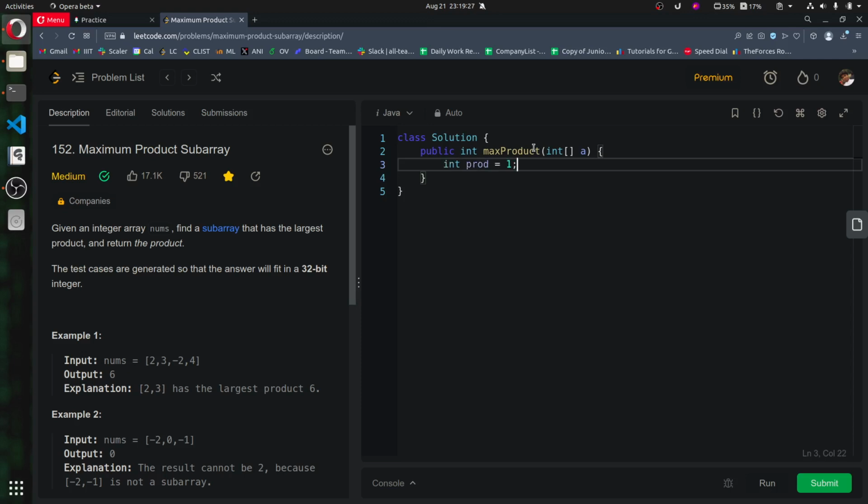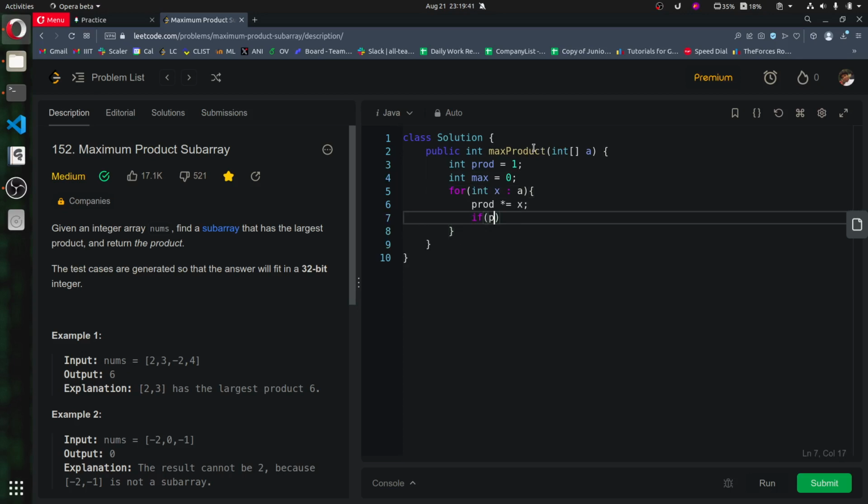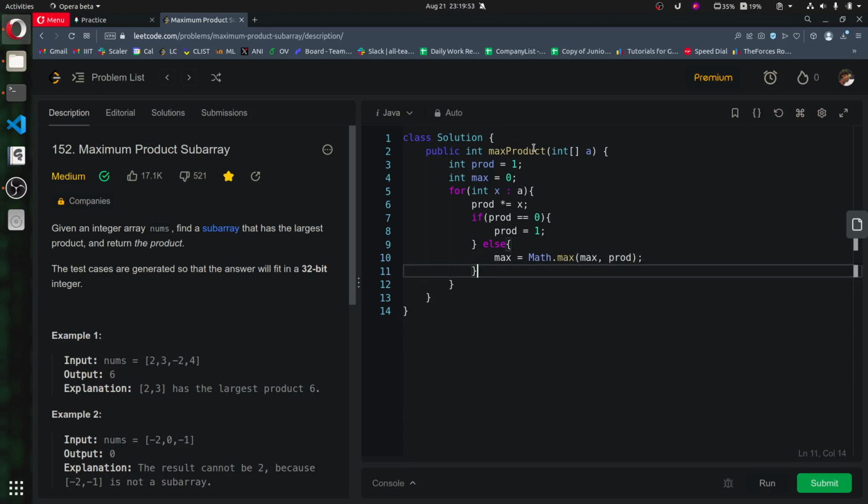So let's define prod equal to 1, and max equal to 0, and for all elements in the array, prod multiplied by x, and if prod is 0, we'll make prod equal to 1, otherwise we will make our max equal to Math.max of max, comma, prod. And the same I guess we will do from the right end, length minus 1.